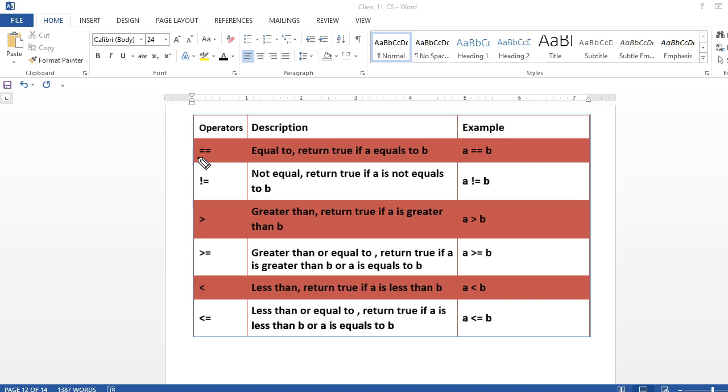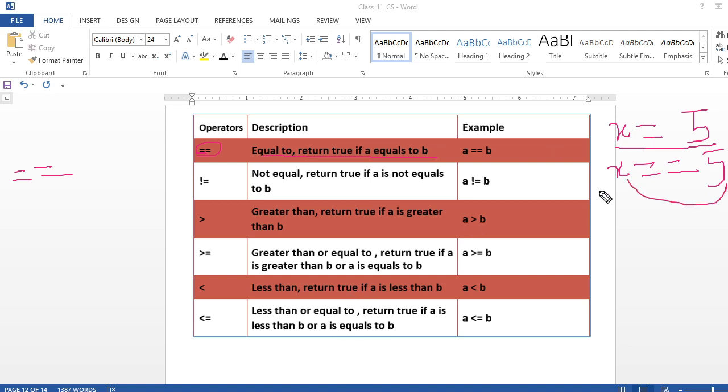Here you see the double equal to sign. It returns true if a is equal to b or not. x is equal to 5, and I am also writing x equal to 5. What is the difference between both? This one is the assignment operator, which is coming later on. Just wait 2-3 minutes.